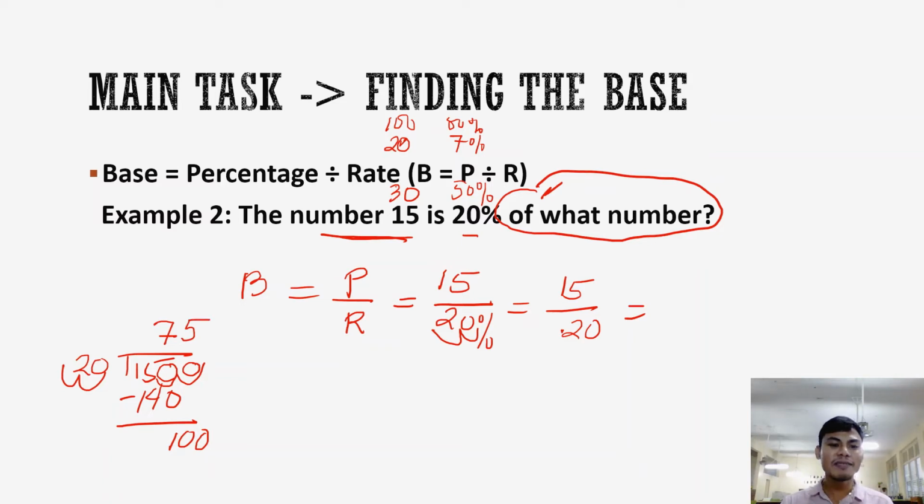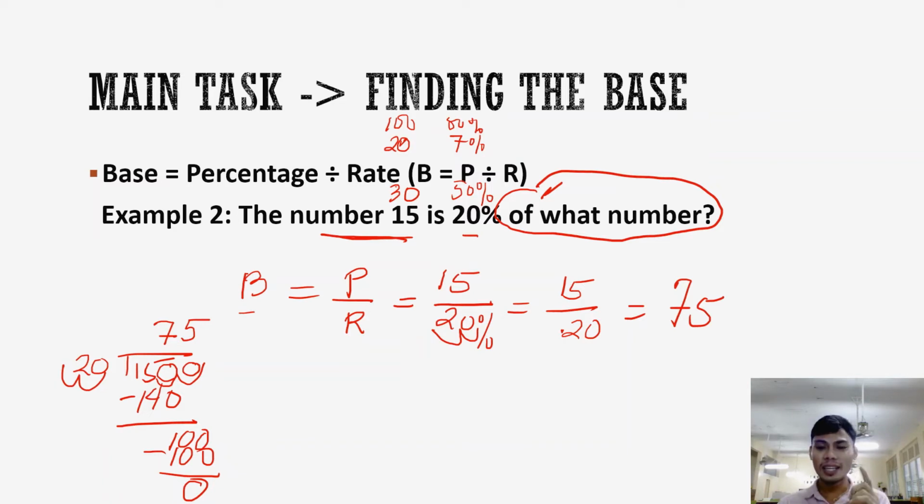So, 5. 5 times 20 is 100. And since it's 0 now, it's okay. Hence, the base is 75. Now, you might ask, is it true, sir? Is it really true? Okay. So, since this is the base, no?